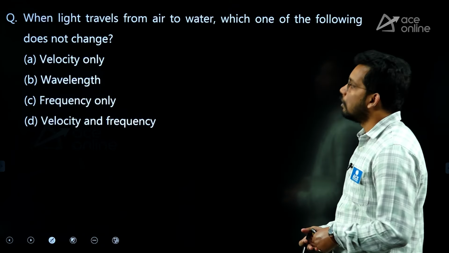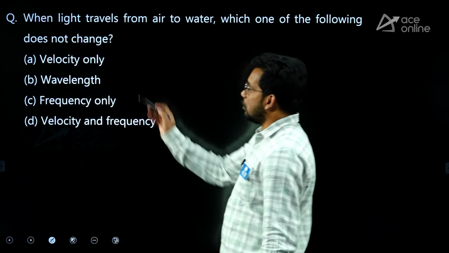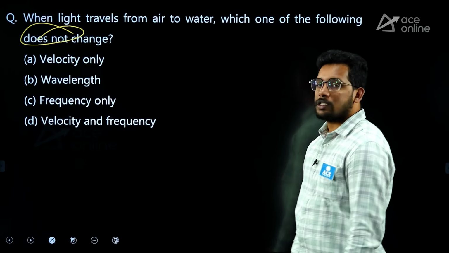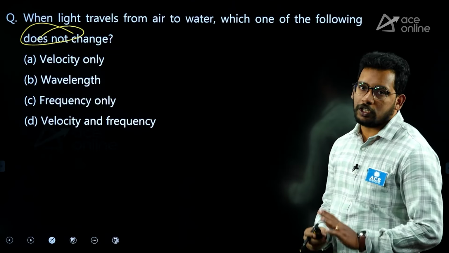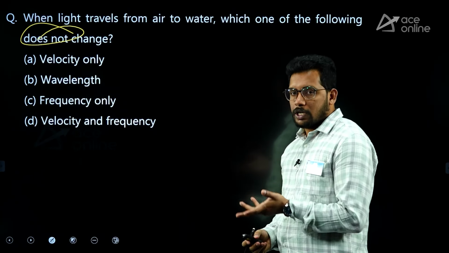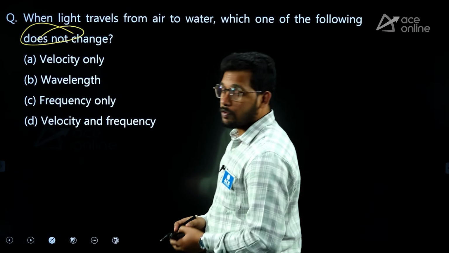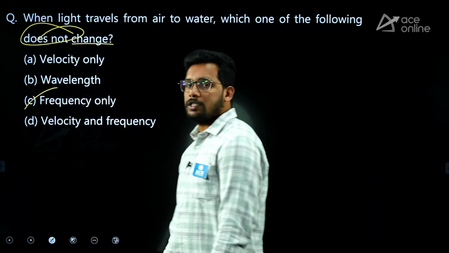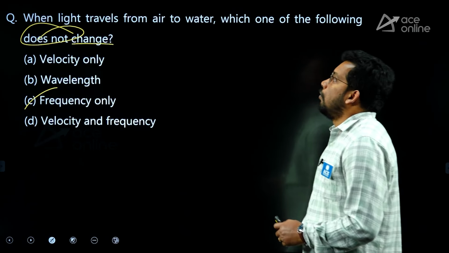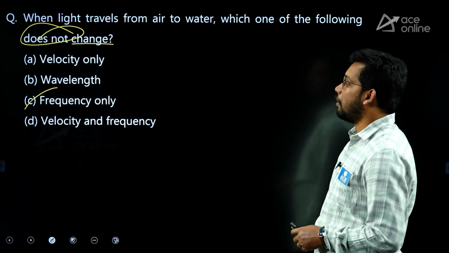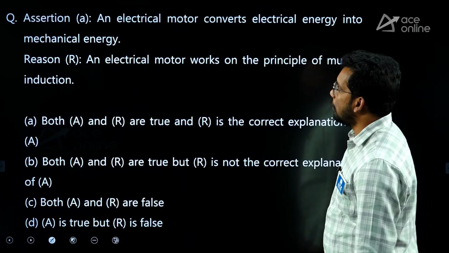Next, when light travels from air to water, so that means there is a medium change. Which of the following does not change? So basically, what happens when light changes its medium? It changes speed or velocity and wavelength, and frequency does not change. So they asked what does not change. So answer is C. Frequency does not change. The wavelength and the speed change.